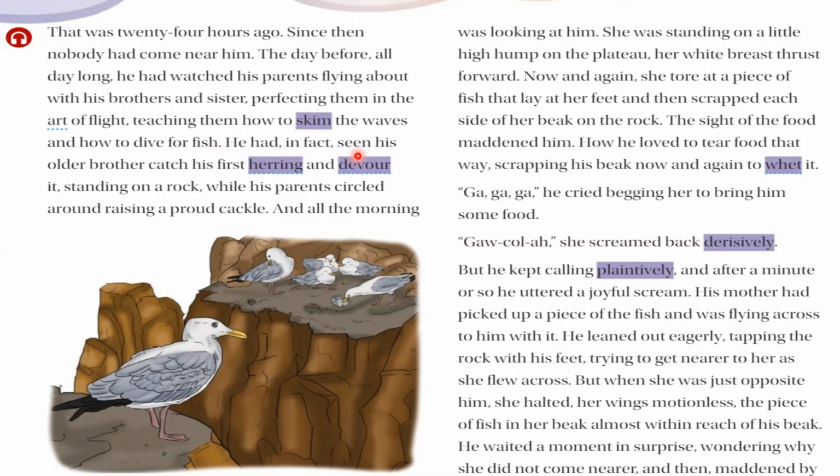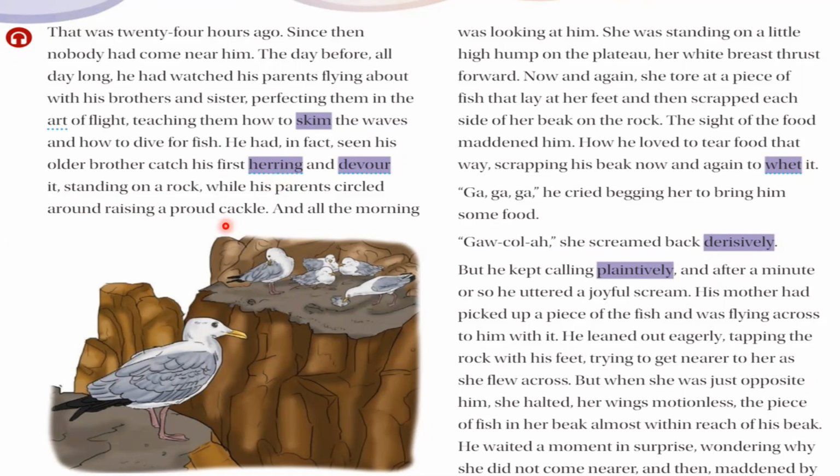He had in fact seen his older brother catch his first herring. Herring means fish, and devour means eat. Eaten standing on a rock while his parents circled around, raising a proud cackle.